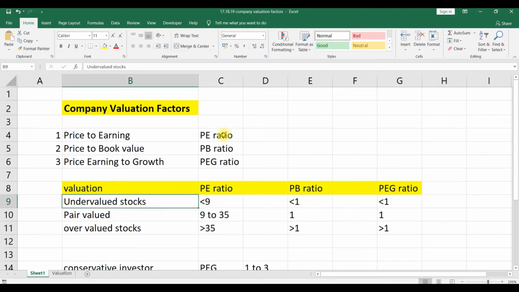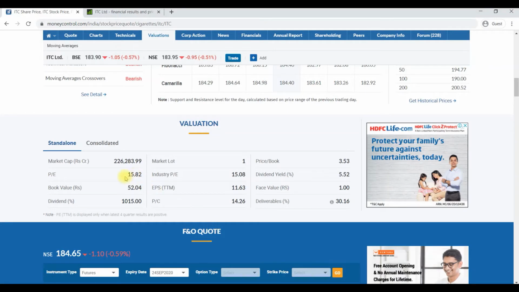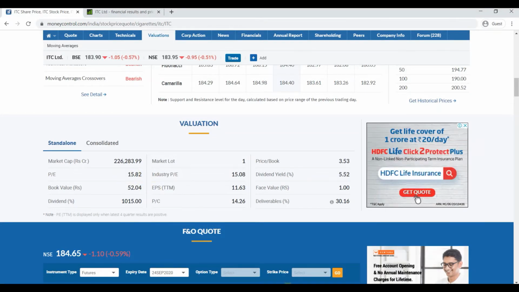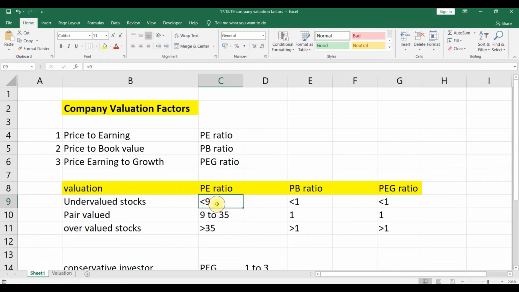How can we use these three ratios to reach a conclusion? For example, if you are considering the PE ratio for selection, if the PE ratio is below 9, we call such stocks undervalued stocks.